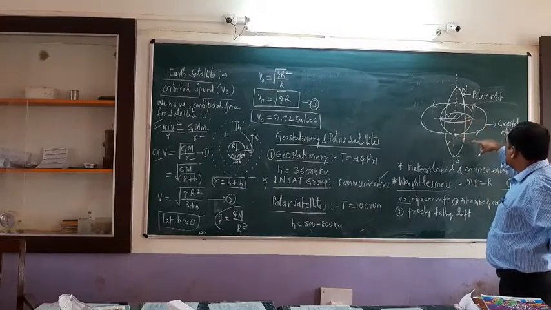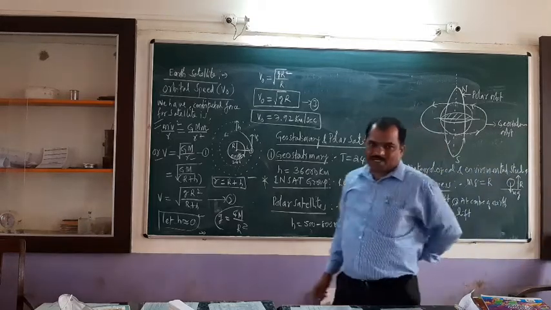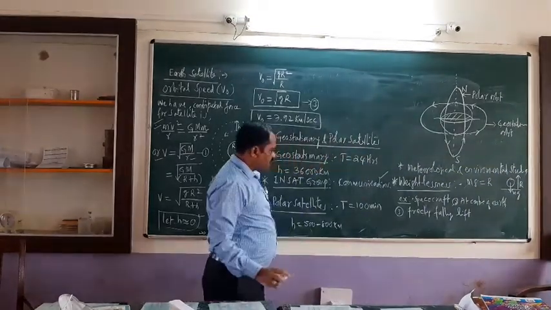Then it is called a polar satellite. So what is the time period of the polar satellites then? The time period is 100 minutes.